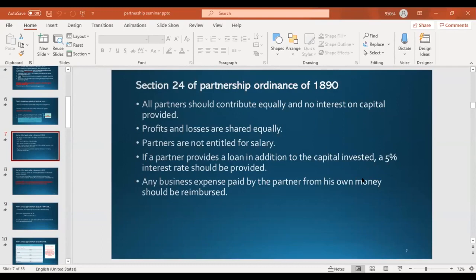Now what did I say when I explained this slide? If they have given an interest rate in the partnership agreement, then calculate. If they are silent, then follow the ordinance. The ordinance says no interest on capital should be provided. So guys, you shouldn't assume the interest rate is 10% or 5%. That is wrong. You also shouldn't calculate interest on capital based on the profit sharing ratio.